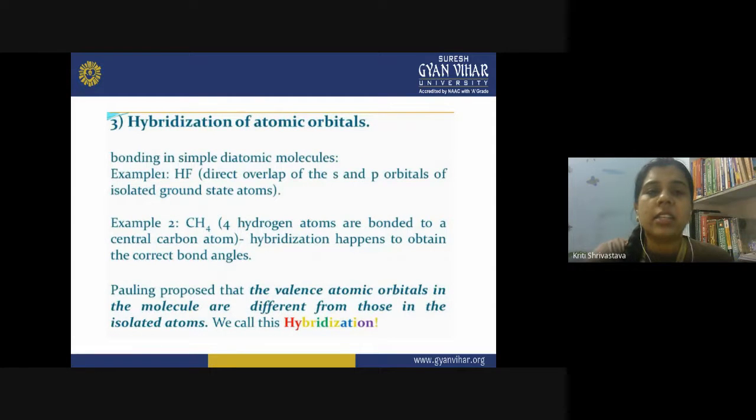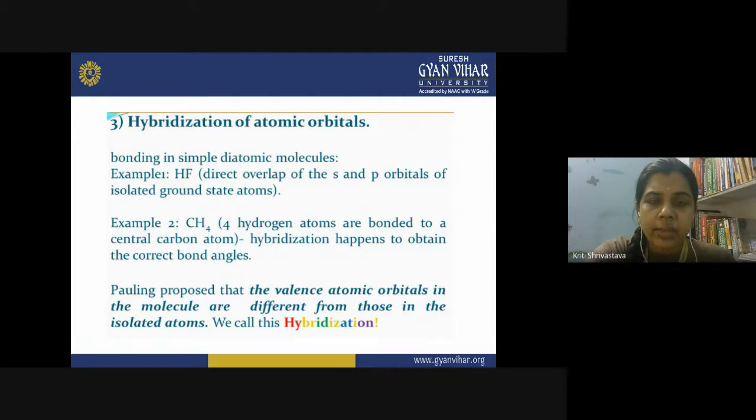Then third is the concept of hybridization, and it explains the geometry of molecules very well. This concept was used to explain bonding in simple molecules: diatomic, triatomic, tetraatomic molecules. The bonding in them can be explained by hybridization.